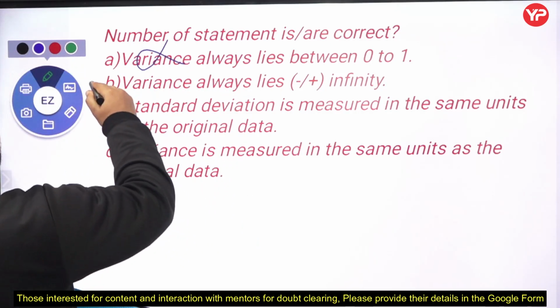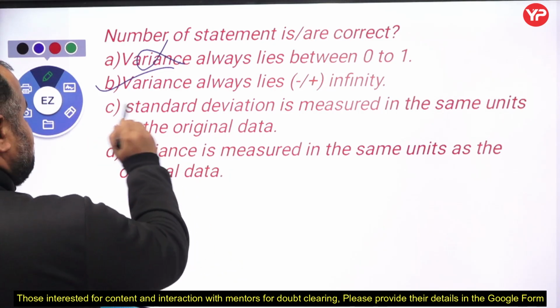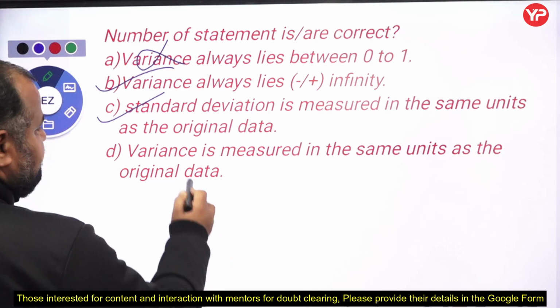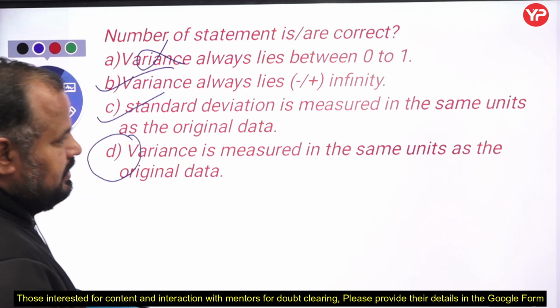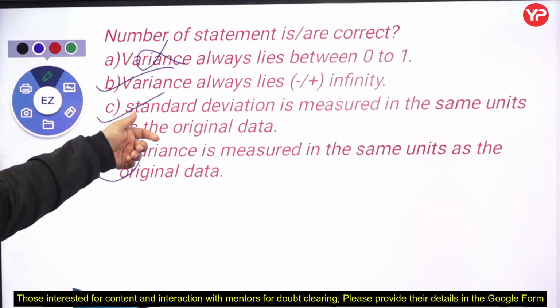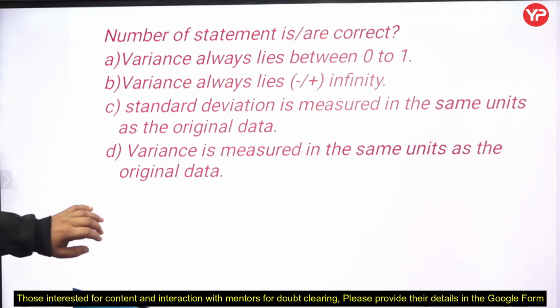Variance lies between, that is wrong. Standard deviation is measured in the same unit. Very important point. That's why we find the standard deviation, the square root of variance. Is variance always measured in the same unit? No, it is the square of that unit. Fine. That's why we perform the square root while finding the standard deviation. So B and C are correct, A and D are not.